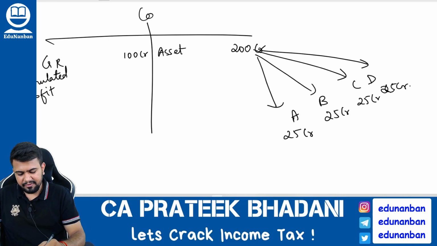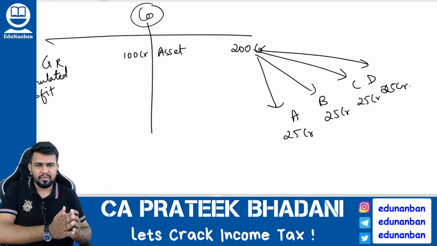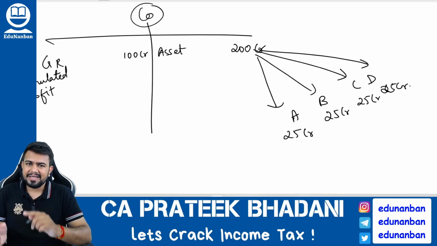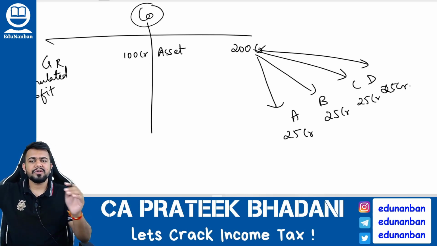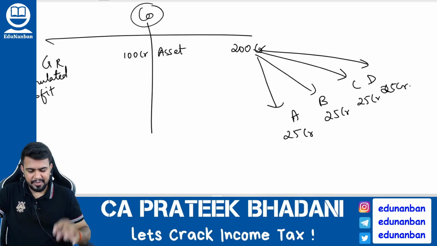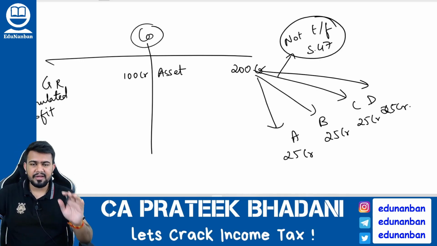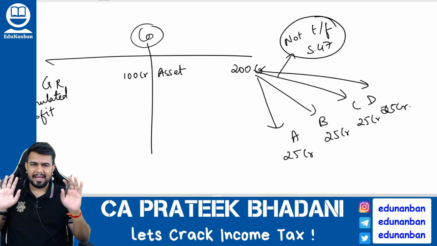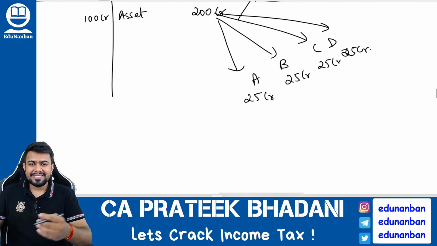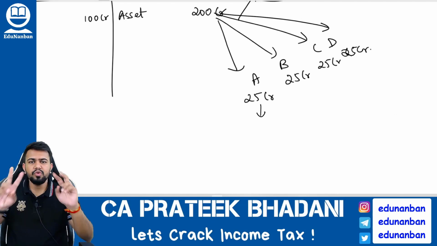Now listen very carefully. When the company is giving its asset on liquidation to the shareholder, this asset is transferred to the shareholder, correct? So should the company pay capital gain? Answer is no. The company need not pay any capital gain because this transaction is not regarded as transfer as per section 47. But when the shareholders are receiving the assets,